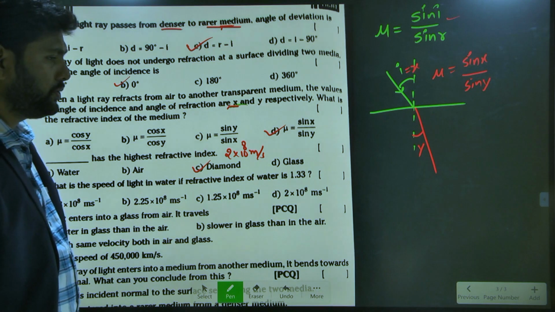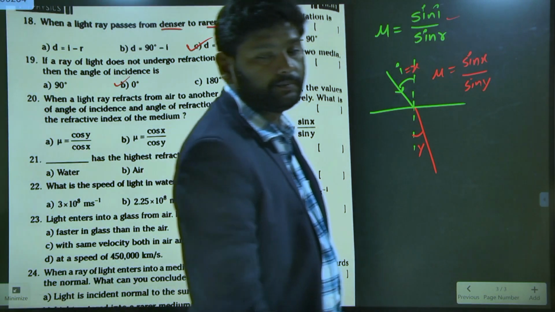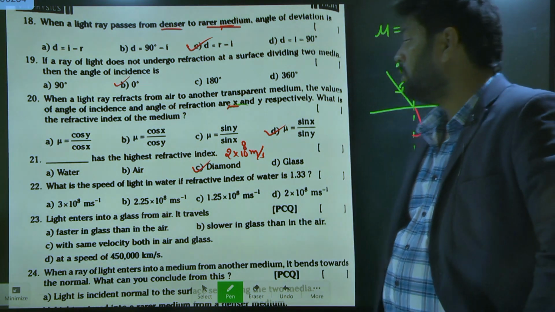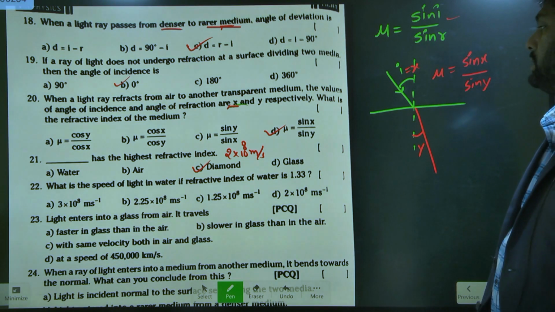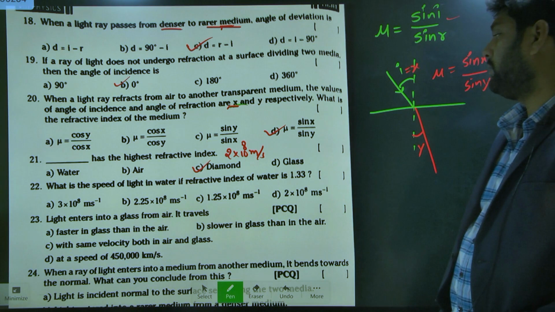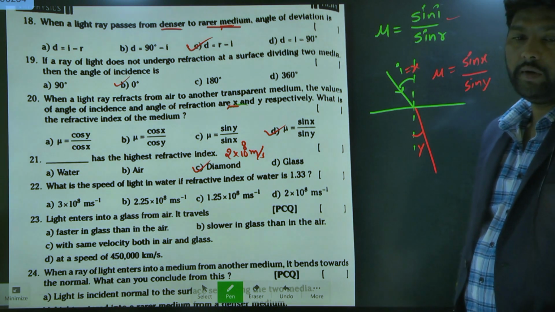Next one is 22. Look at question 22. What is the speed of the light in water if the refractive index of the water is 1.33?